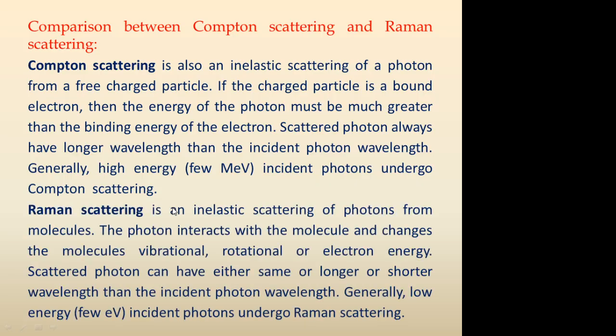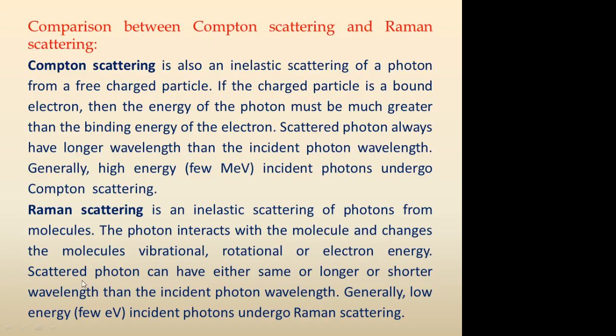In case of Raman scattering, it is also an inelastic scattering of photons, but this scattering is due to molecules. Compton scattering was due to charged particles like electrons. Raman scattering is due to molecules. The photon interacts with the molecule and changes the molecule's vibrational, rotational and electronic energy values.